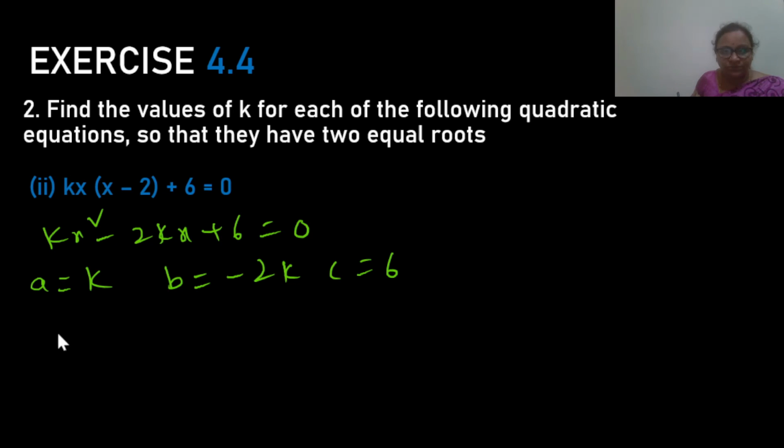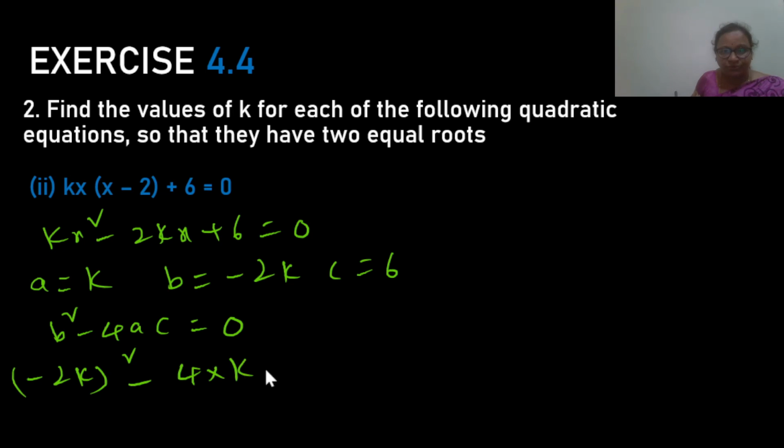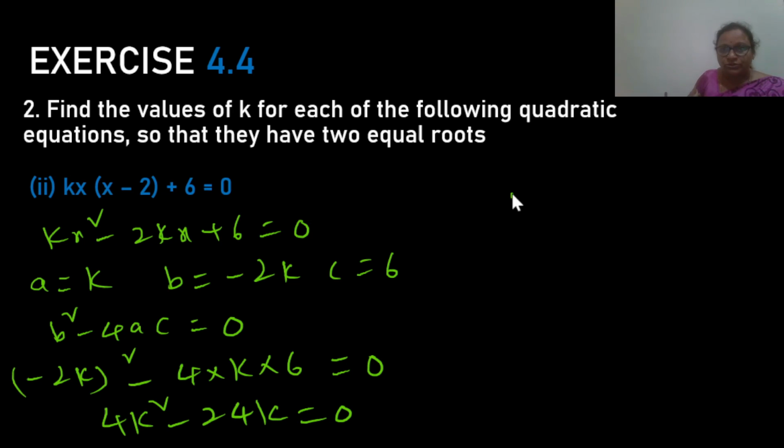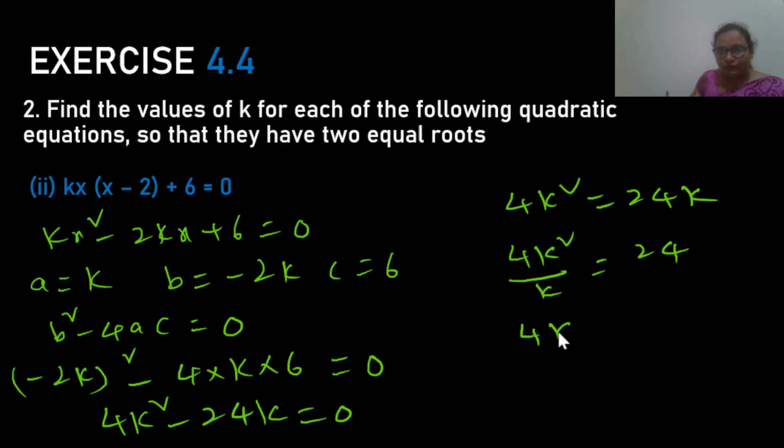Now for equal roots the condition is b square minus 4ac is equal to 0. So (minus 2k) whole square minus 4 into k into 6 is equal to 0. So 4k square minus 24k is equal to 0. So 4k square is equal to 24k. So 4k square by k is equal to 24. 4k is equal to 24. k is equal to 24 by 4, that is 6.